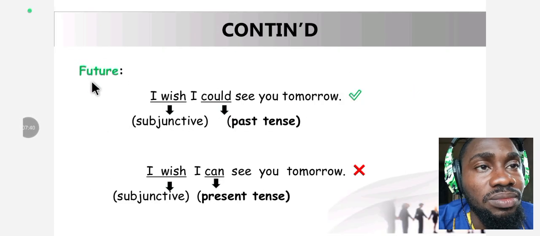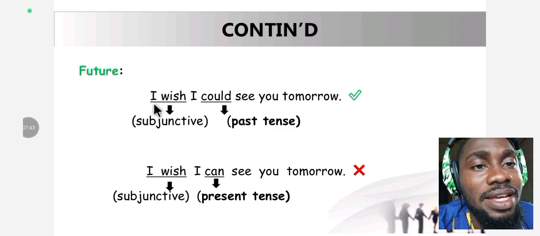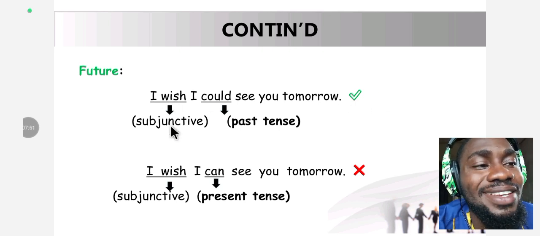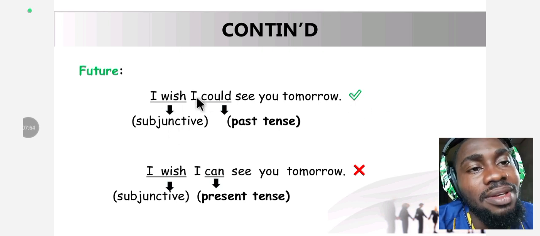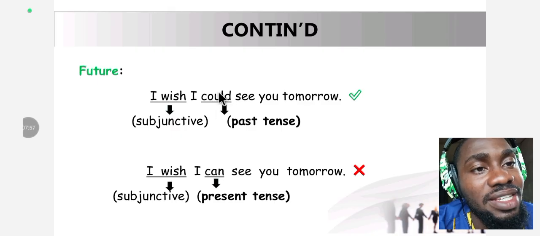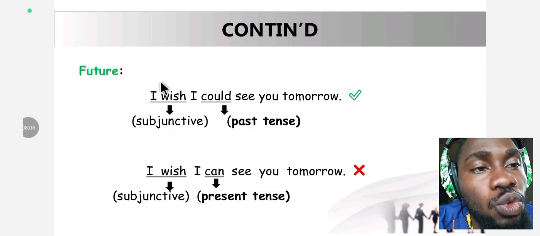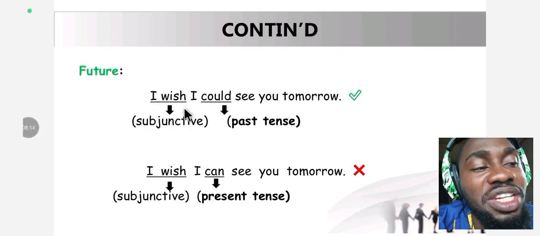Future. Let's look at the example we have under future expression. "I wish I could see you tomorrow," which is correct. "I wish" here is a subjunctive form. "Could" here is a past tense verb. Since we are expressing the future, the law says use what? Use past tense to express the future. So, "I wish" is talking about the future.